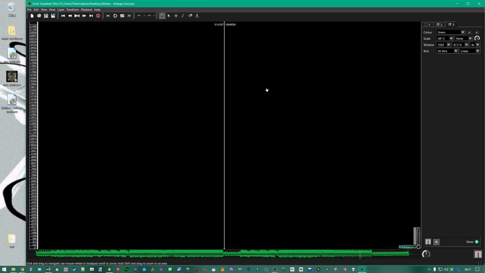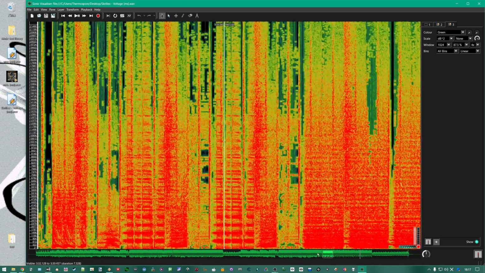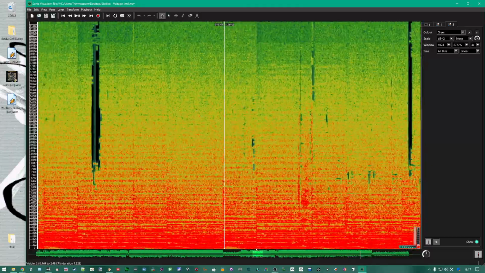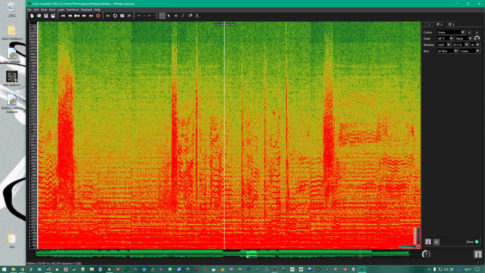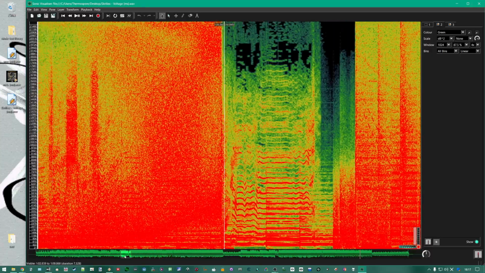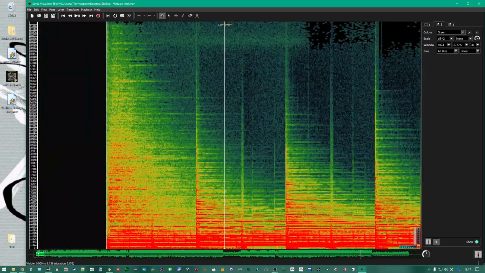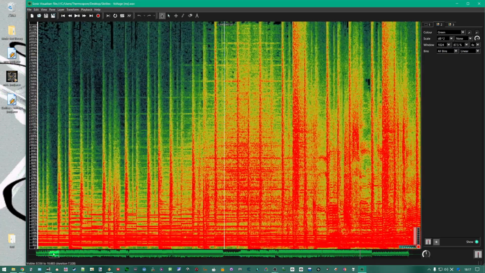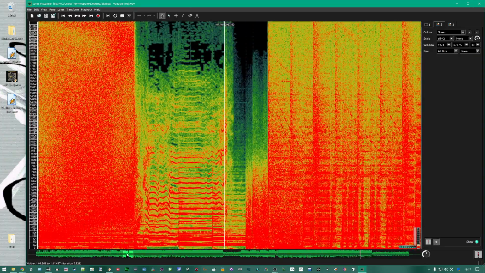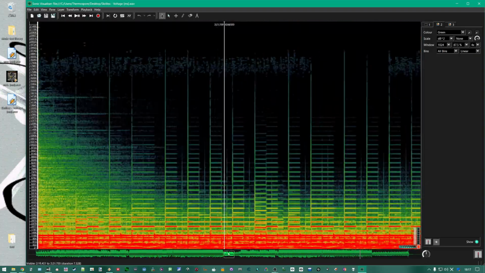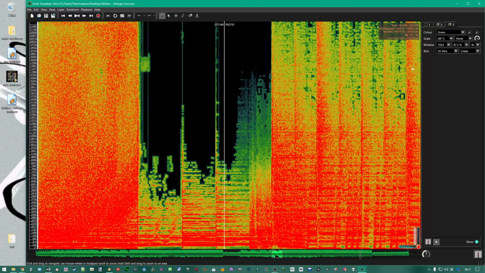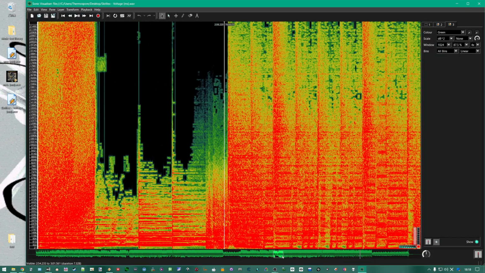So here we go. Here's our file. What does that look like to you guys? It doesn't look good. Knowing the history, Skrillex has a tendency to toss out lossy files from iTunes, so this is very unlikely to be a real WAV file, if you ask me. I'd say the odds are really, really high this came out of iTunes. Just look at that. Look at all this.